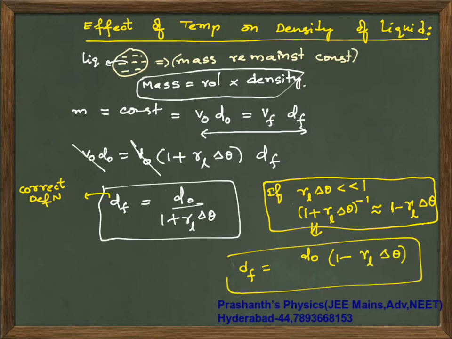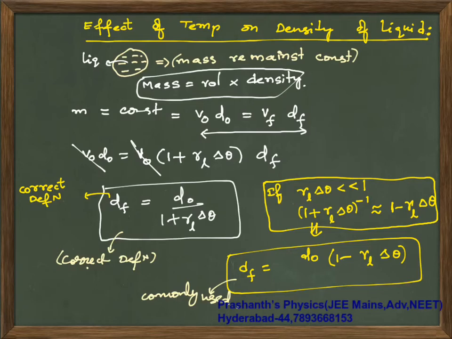Okay, now many people will commonly use this definition. Commonly used definition is this, but this is your correct definition. Okay, so commonly used definition is valid only when gamma of liquid into delta theta is very much less than 1. Okay, so without clarity, please do not try to use these definitions as you wish.